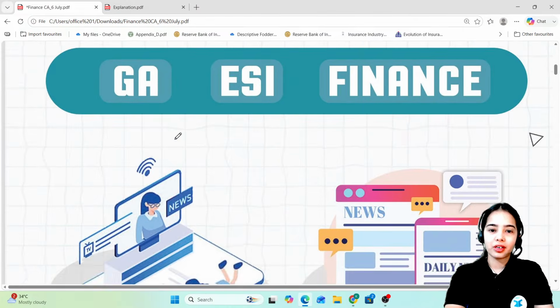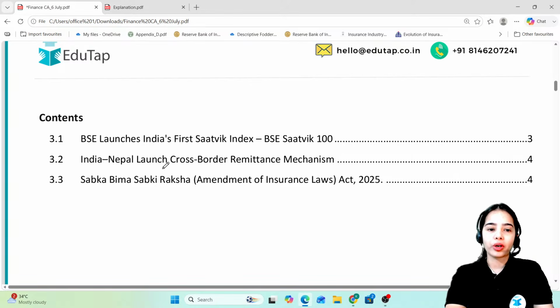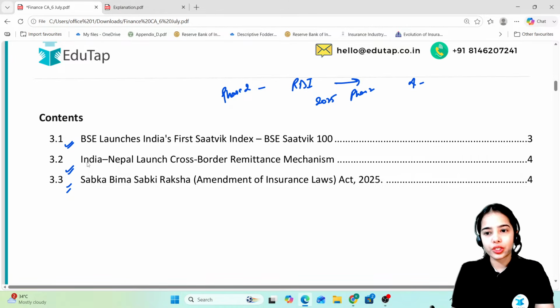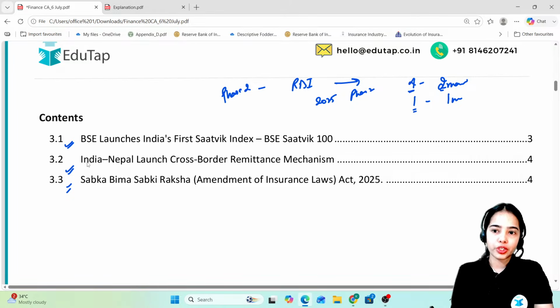So in today's session, I'm going to discuss with you three very important topics from the finance current affairs, and these topics are very important for your phase 2 of the RBI Grade B examination. First of all, I hope you know that in the RBI Grade B 2025 phase 2 examination, there were around 4 questions of 2 marks each from the finance current affairs, and there was one question of 1 mark. So 4 questions of 2 marks and 1 question of 1 mark, that means in total 9 marks were from the finance current affairs.